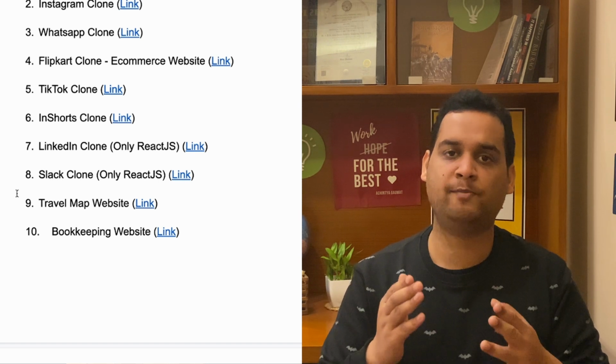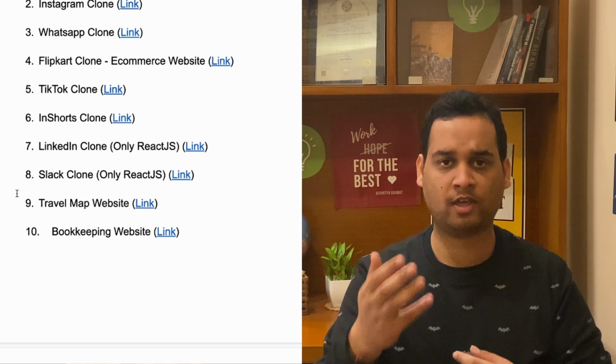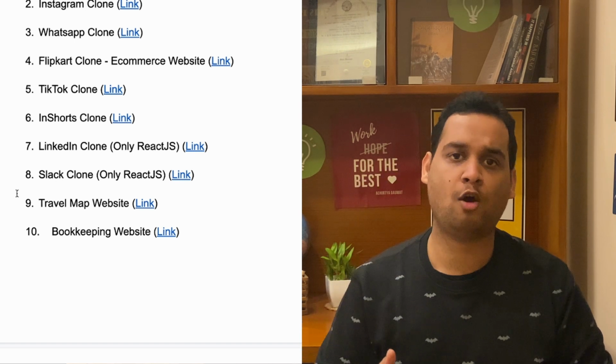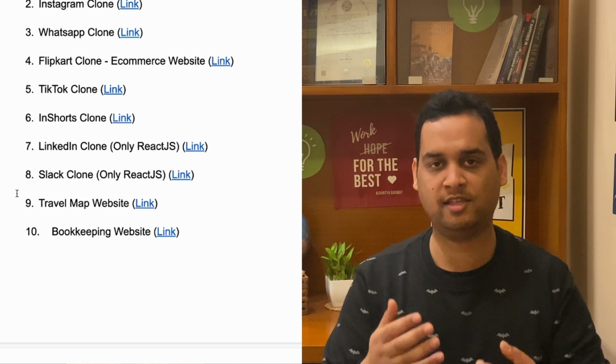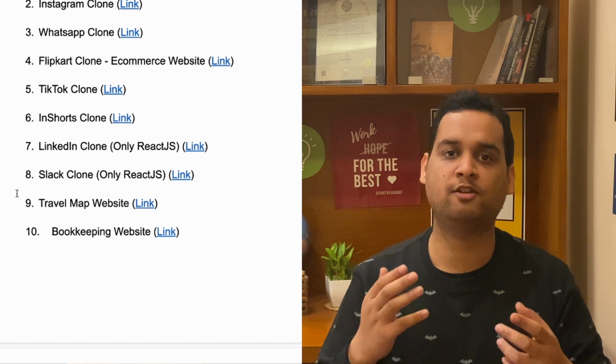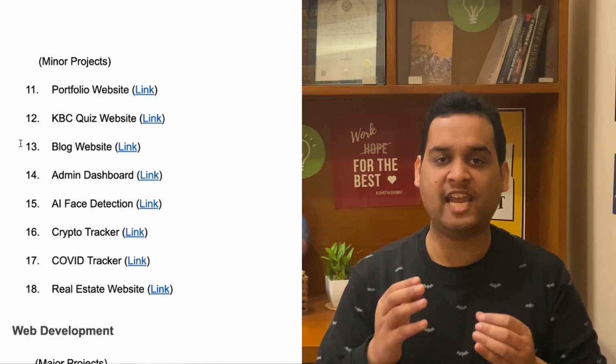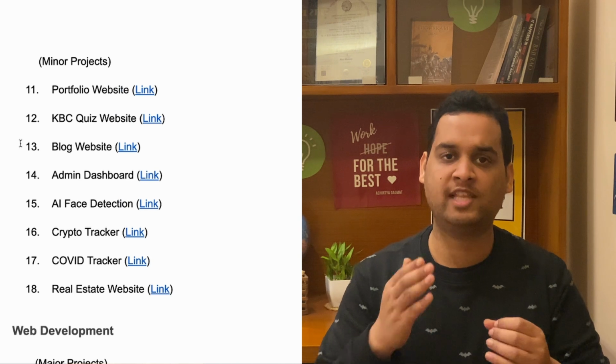10th idea is a bookkeeping app in which you can create an account, log in, log out, etc., and make a catalog of a book. This is not a complex idea. This is a very simple idea which you can make, but in this you can implement all the functionalities of a MERN project.